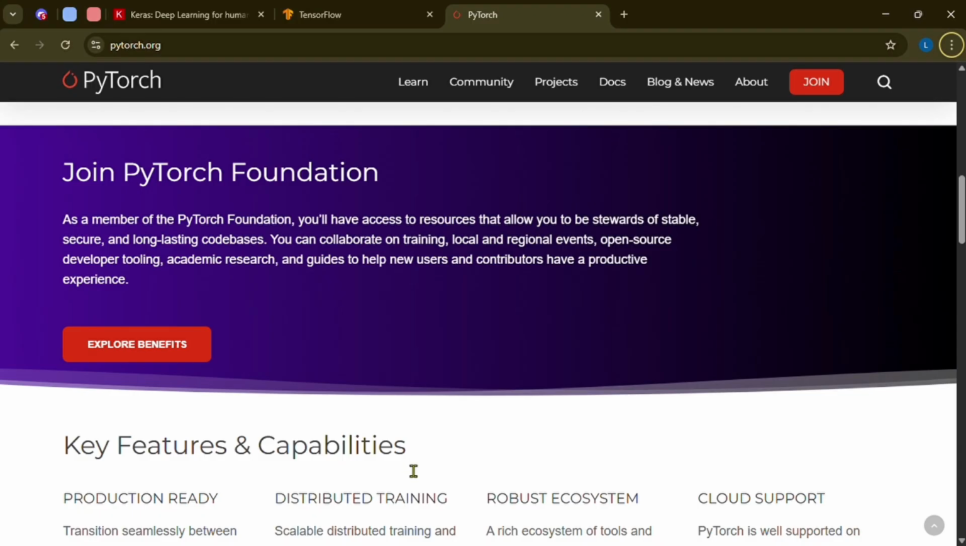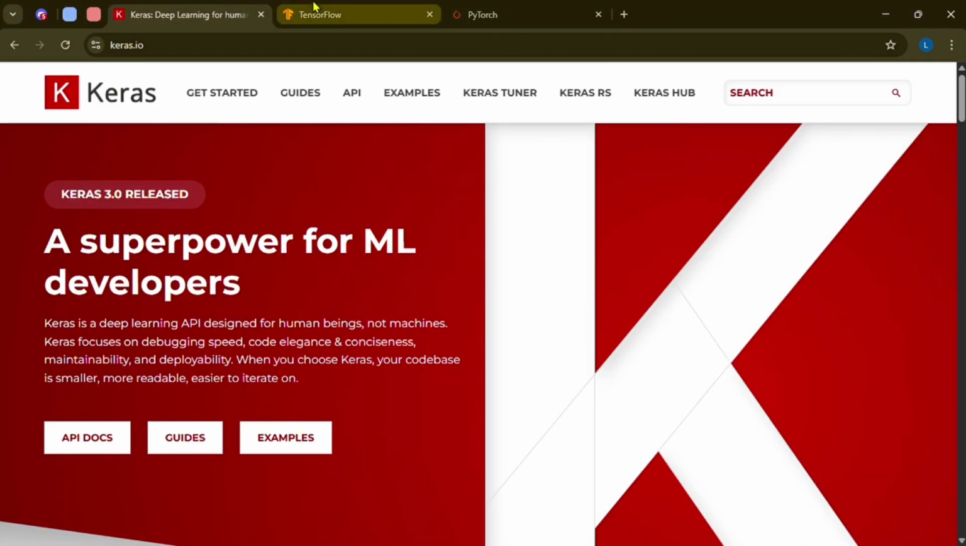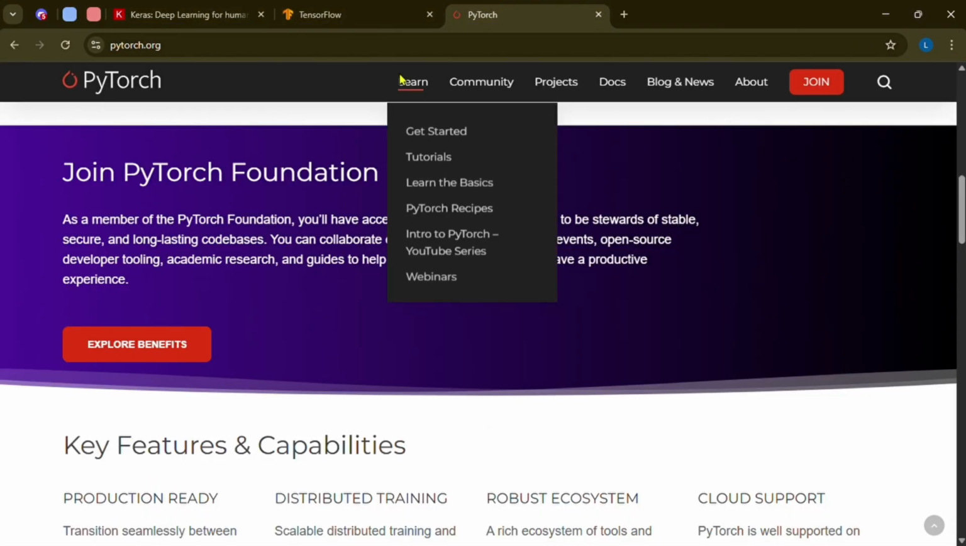Keras versus TensorFlow versus PyTorch. Which one should you choose? So we're gonna compare Keras, TensorFlow, and PyTorch.